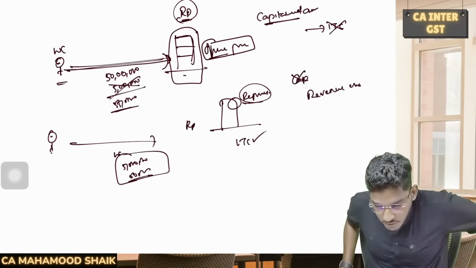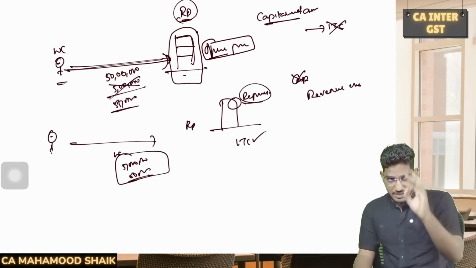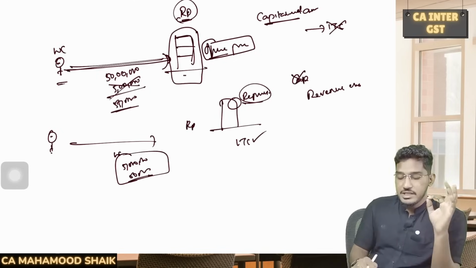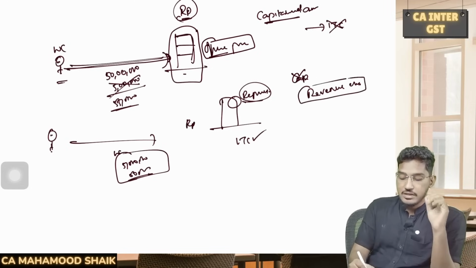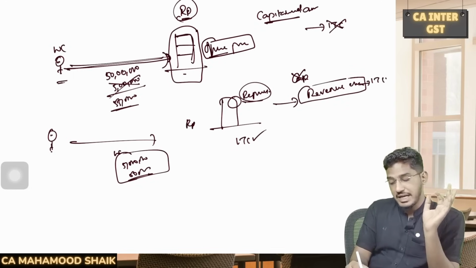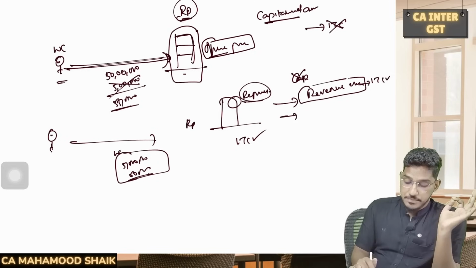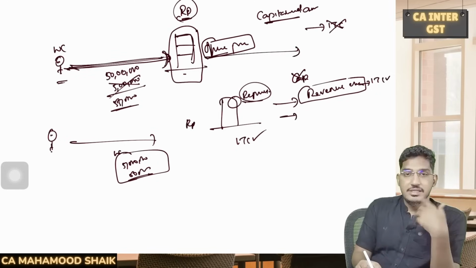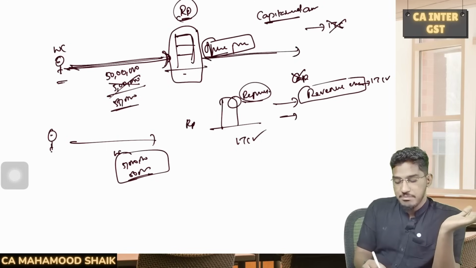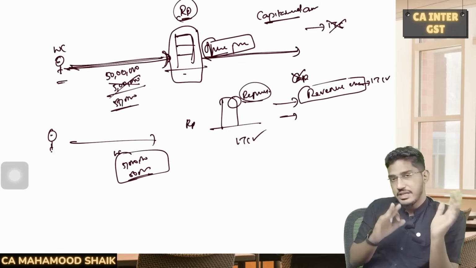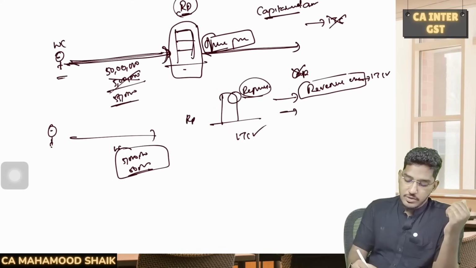So whatever works contract services which are received in relation to construction of an immobile property, generally ITC is blocked. But when will ITC become available? Number one, if that is treated as revenue expenditure. If it is not a capital expenditure, if it is treated as revenue expenditure, then ITC will become available. One more exception when ITC will be available is if you are receiving the works contract services to make the same kind of supply. You are receiving the works contract services, but you are into the same business of supplying the works contract to others. So then if you are using it for making the same kind of supply to others, then also ITC is available.